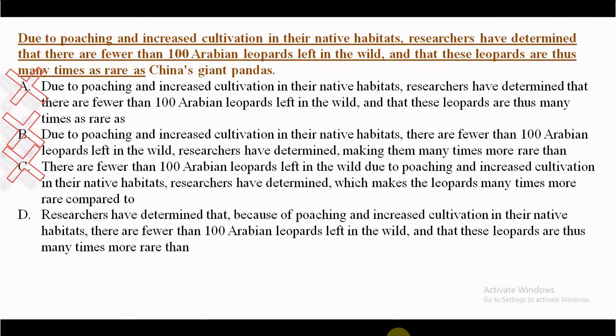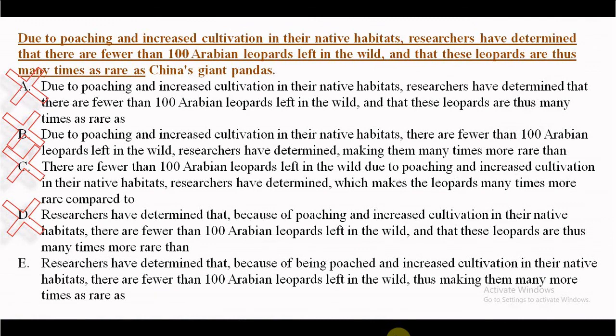So it is not balanced, and that is why option D is out, incorrect parallelism. Option E is left, it is the correct one. Researchers have determined that because of being poached and increased cultivation in their native habitats, there are fewer than 100 Arabian leopards left. Why left? Because of poaching, because of cultivation, thus making them many more times as rare as. As you know, this is the correct idiom, correct parallelism, and that is why option E is the best option.